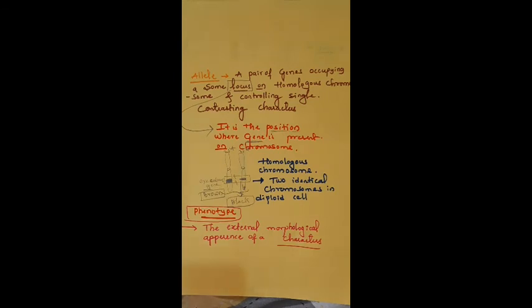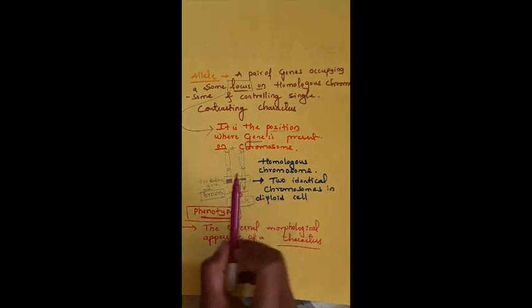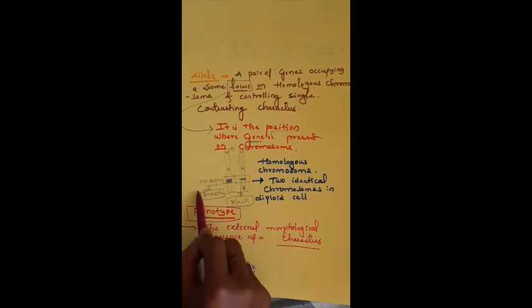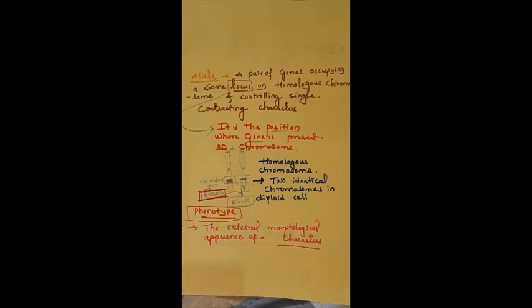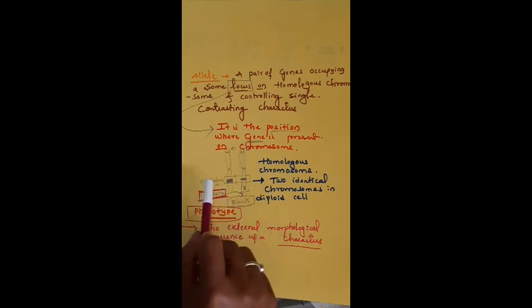Suppose external morphology, I told that. Here we took the example of the eye color gene. The gene which expresses the protein necessary for the brown color eyeball, the brown color which it represents, that is the phenotype of that gene. Now, how a gene gets expressed: for example, a straight nose, big ears, curly or straight hair. These are the phenotypes. We can see those characters. Okay, the external morphological appearance of a character, we call it phenotype. The phenotype of the eye color gene is brown.